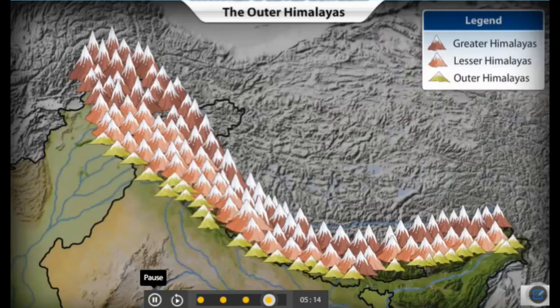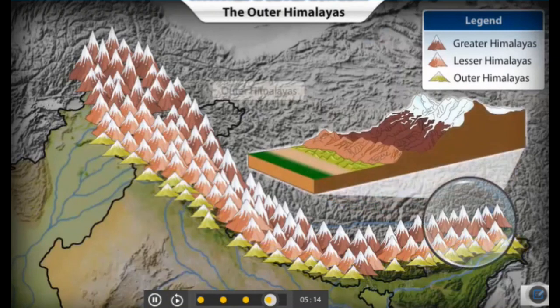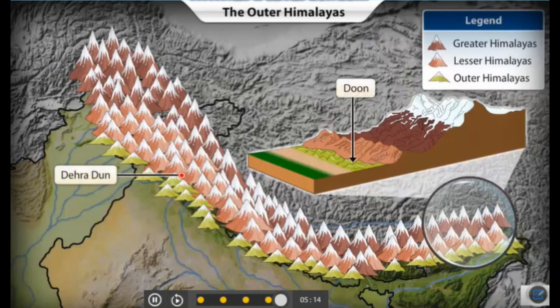The southernmost range of the Himalayas is called the Outer Himalayas or the Shivaliks. This range is not continuous and the mountains have an average elevation of about 1,000 meters. Between the Lesser Himalayas and the Outer Himalayas lie narrow valleys called the Dunes. Dehradun is located in one such valley.